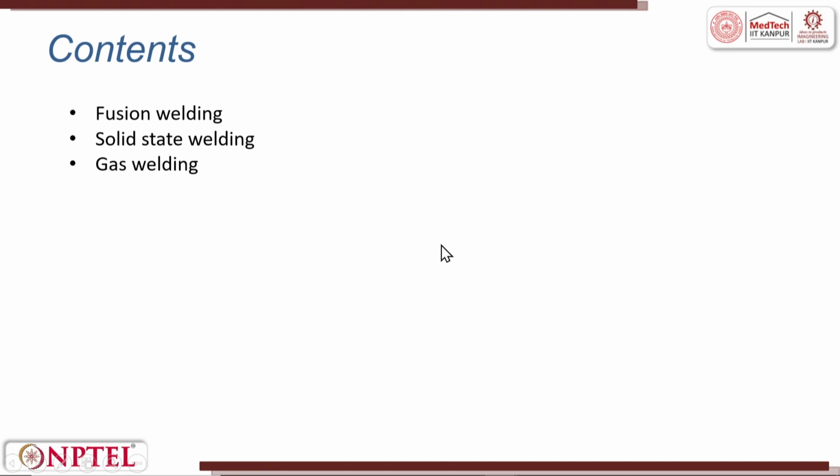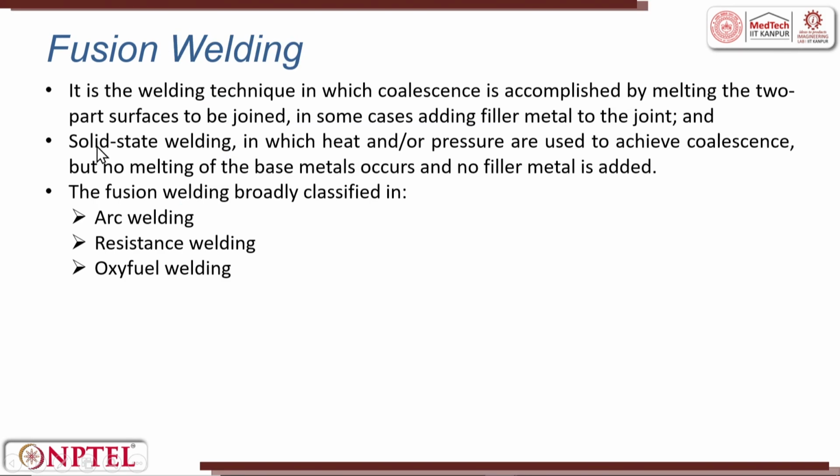So, from that understanding, now we will try to go and look into three different processes which are falling under welding. The content of this lecture is going to be, we will study about fusion welding process, then solid state welding process and gas welding process. Where is this reference? If you go to the previous lecture, we have said classification of various welding process. There we have clearly mentioned fusion welding, solid state welding and gaseous welding. First, let us try to understand fusion welding.